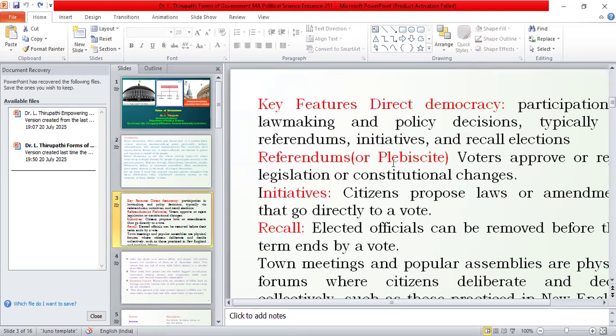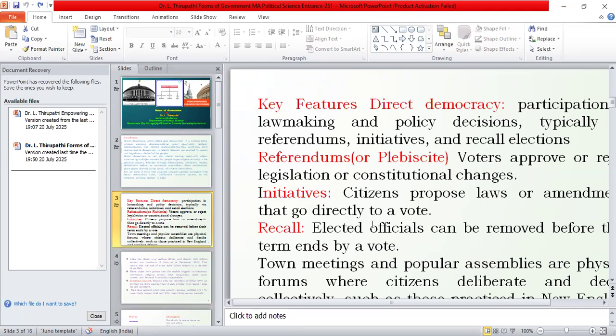One is the referendum or plebiscite. This is important. That means the voters approve or reject legislation or constitutional changes. Referendum means the people's opinion. Plebiscite is also like that. If the majority accept, then the legislation will pass. Otherwise, if the majority vote against that legislation, it will collapse. This is one of the key features of direct democracy.